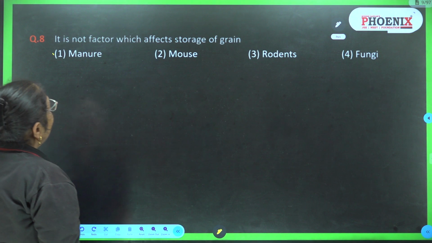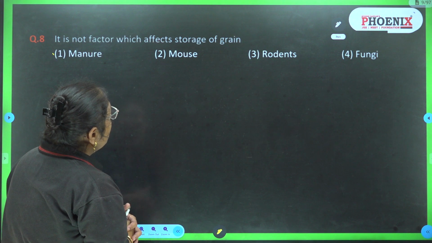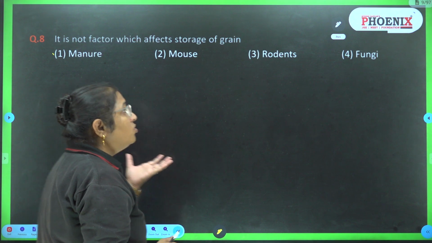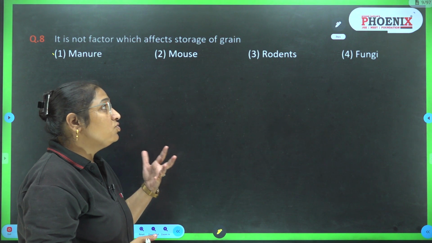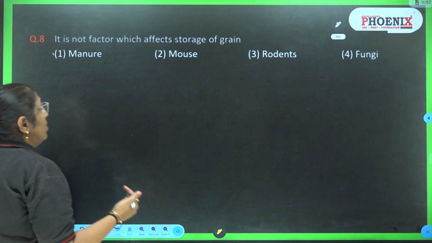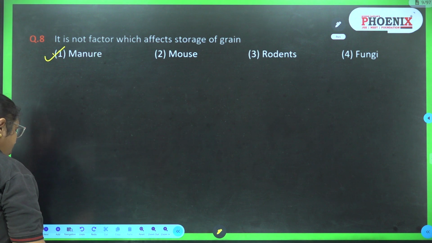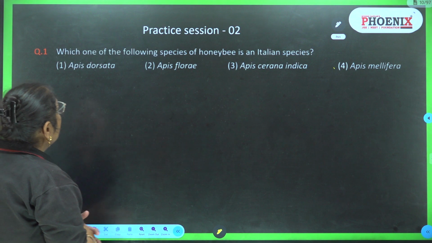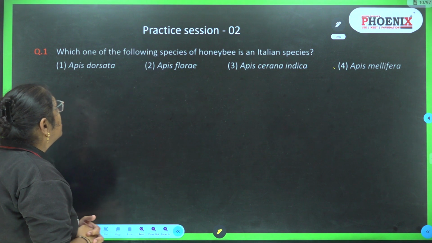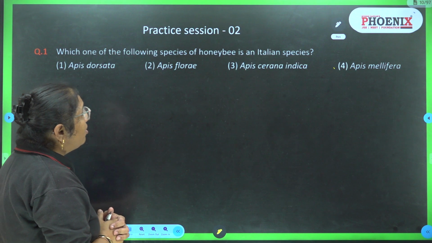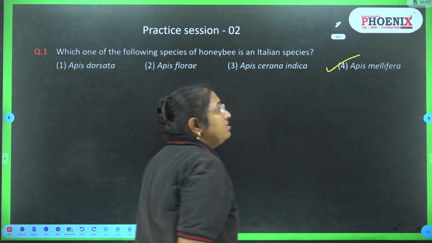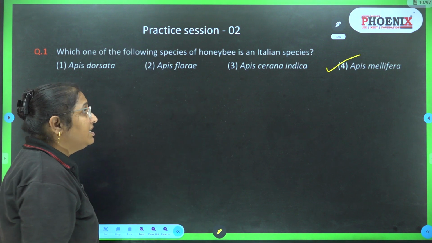It is not a factor which affects the storage of grain. Okay, manure, mouse, rodents and fungi. Mouse will also spoil the grains, rodents also and fungi also can spoil the stored grain. So the answer is first, that is manure. Which one of the following species of honeybee is an Italian species? Apis dorsata, Apis florea, Apis cerana indica and Apis mellifera. So the answer is Apis mellifera. It is the Italian species.